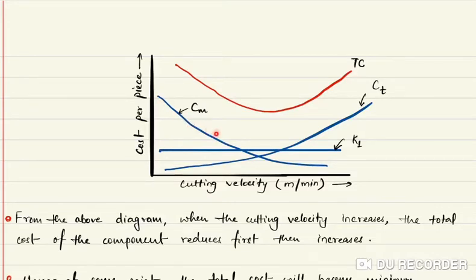The machining cost is decreasing with the increase in cutting velocity, but the tooling cost is increasing. So what is happening, at certain point the total cost will be minimum. Is it clear? If you add this and this, so this will give you this value, that is total cost.